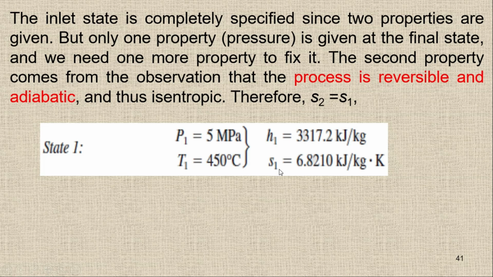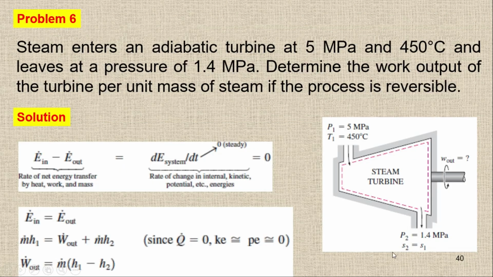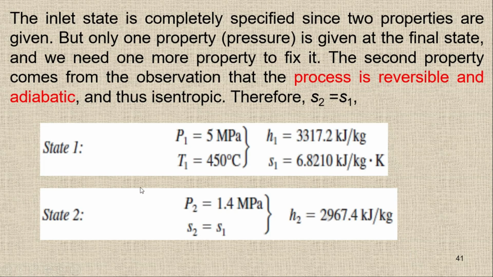At state number 2, we only have the pressure. But due to the isentropic process, we know the entropy of state 1 and entropy of state 2 are the same. So at state 2 we have P2, which is equal to 1.4 megapascal, and S2, which is equal to S1, and we know the S1 value. With P2 and S2, we can easily find the h2 value. So we now have h2 and we have the h1 value.